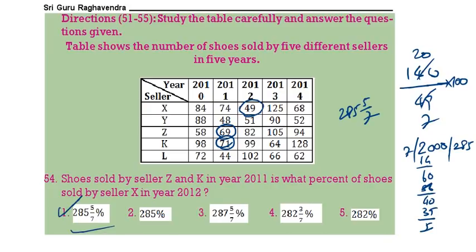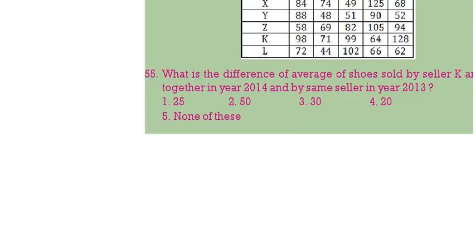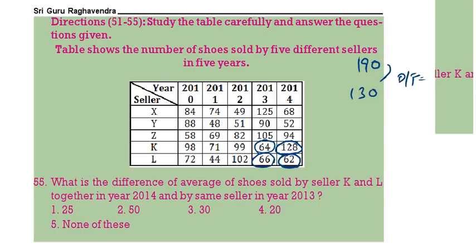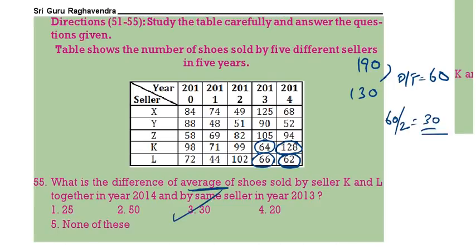What is the difference of the shoes sold by K and L in 2014 and the same in 2013? K 2014 is 128, L 2014 is 62, total 190. Same for 2013, we have 64 plus 66, that is how much? 130. What is the difference? 60. But we want the average of the difference, so 60 by 2, that is equal to 30. 3 is the correct answer. Next question.